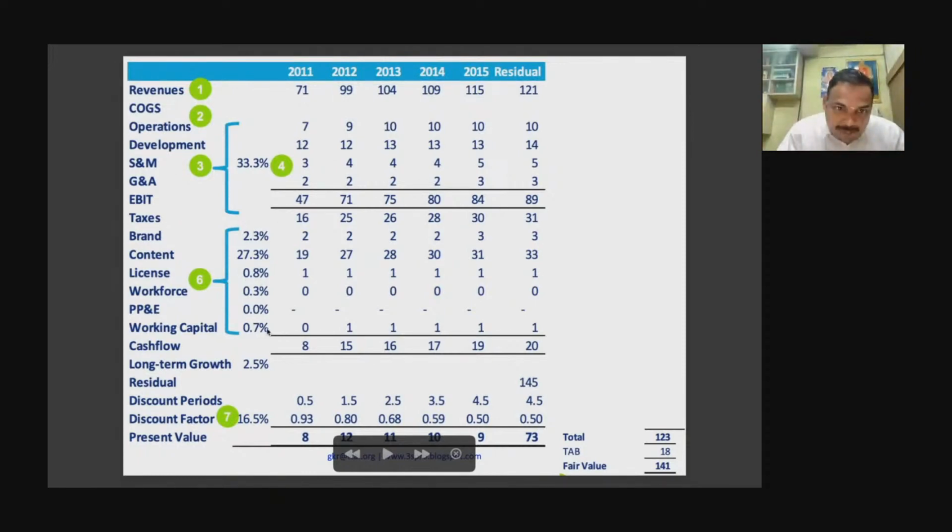Less. From here, this is your cash flow. You are going to subtract the various other assets that have contributed to this business. For example, these are all the various others here: brand, content, license, workforce, property, plant and equipment, working capital have contributed to your business. So you have to find how much they have contributed to the bottom line. You need to do an arithmetic by working based on your past data, and you have to arrive at this percentage. This percentage is called the contributory asset charge.